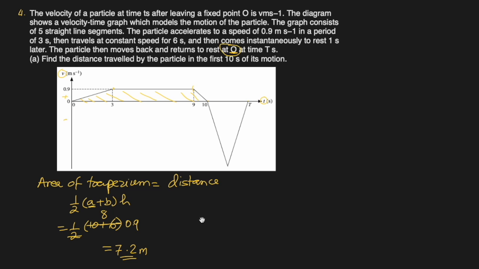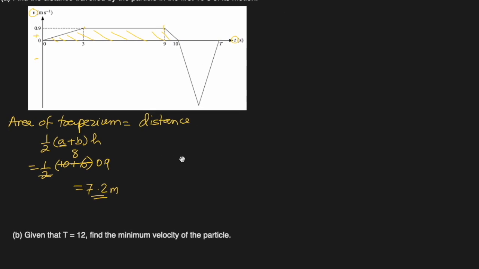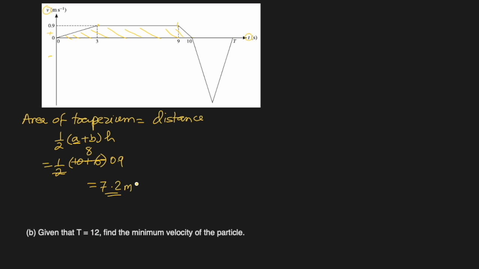B part. Given that t is equal to 12, so this is 12 seconds. Okay, I don't know why they gave it then. Find the minimum velocity of the particle. Minimum velocity is actually 0, but we will not count it as minimum because we have negative velocity also. We'll count the negative as the minimum. This is the minimum somewhere here, the velocity.